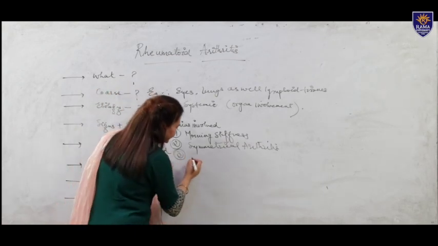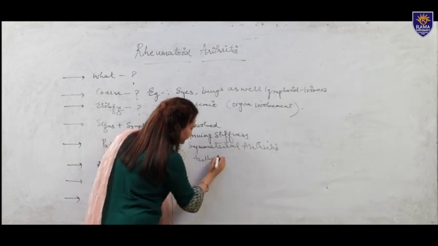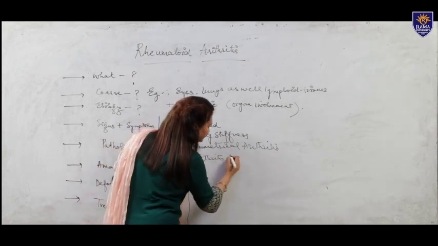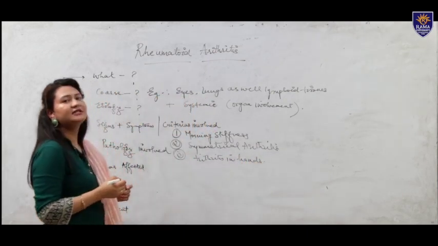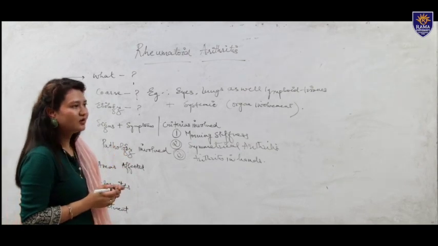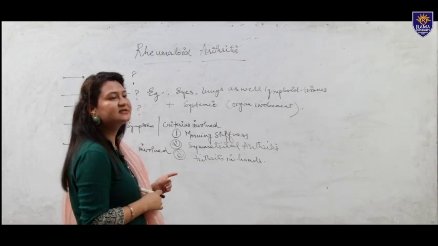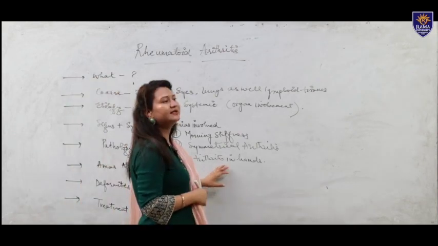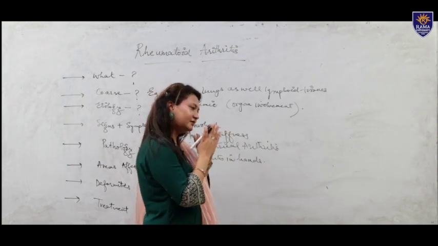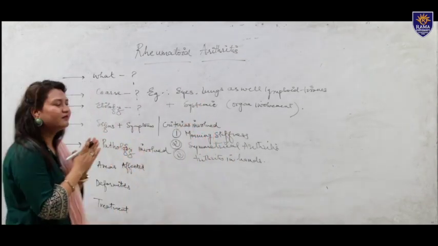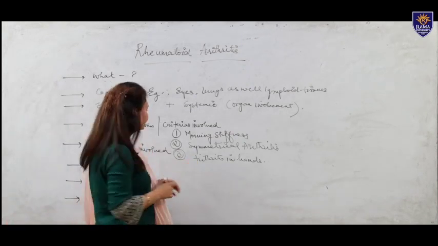Then the third criterion that we face is arthritis in the hands. Basically, all the multiple joints we have in the hand, for example MCP, PIP, DIP, all those joints' involvement can be seen in terms of arthritis. Change in the structure of the joints can be seen, and it also lasts up to 6 weeks.